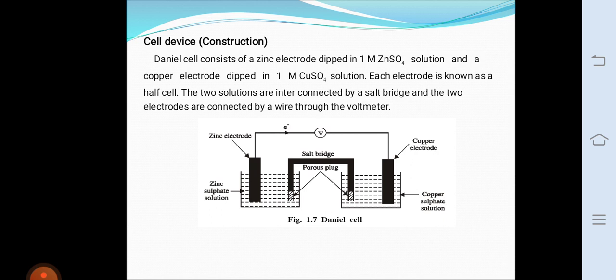The reactions are Zn forms Zn2+ plus 2 electrons, and Cu2+ plus 2 electrons forms Cu. Finally the equation is written as Cu2+ plus Zn forms Zn2+ plus Cu. The electrons liberated by the oxidation reaction flow through the external wire and are consumed by the copper ions at the cathode.